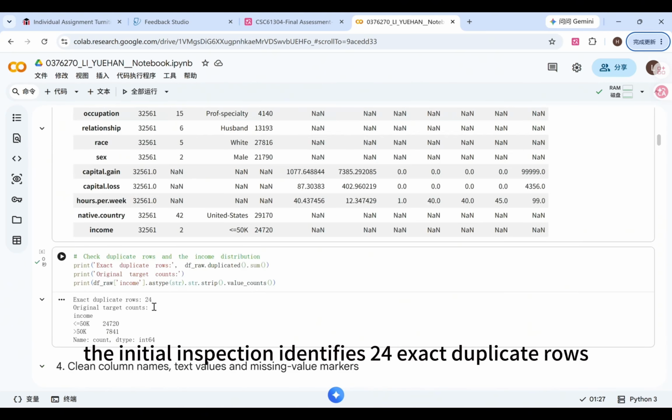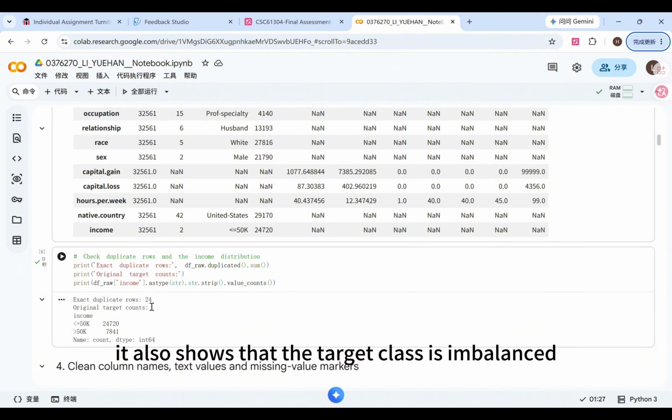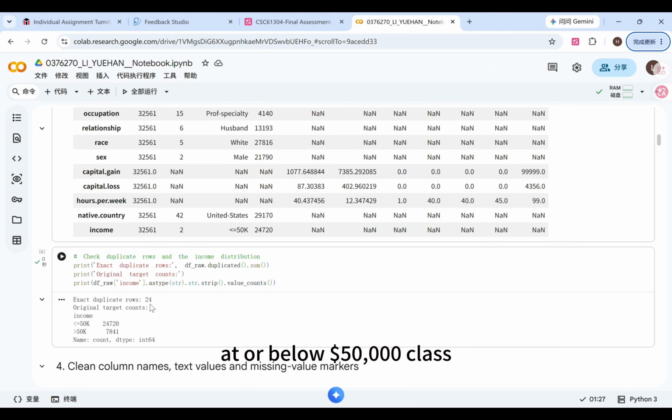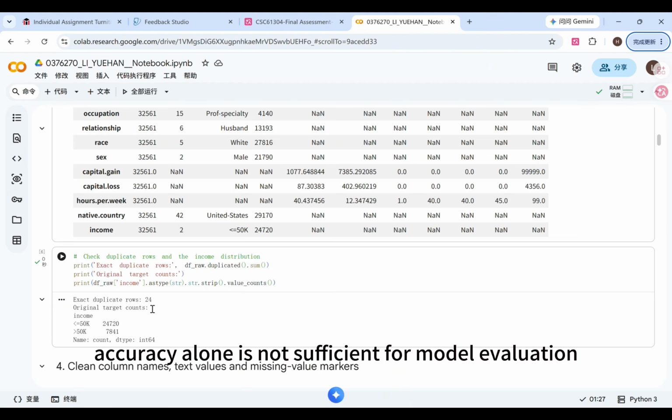The initial inspection identifies 24 exact duplicate rows. It also shows that the target class is imbalanced. Most records belong to the income at or below $50,000 class, while a small number belong to the income above $50,000 class. Therefore, accuracy alone is not sufficient for model evaluation.